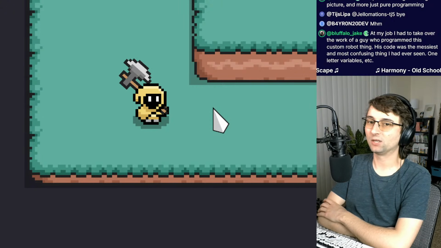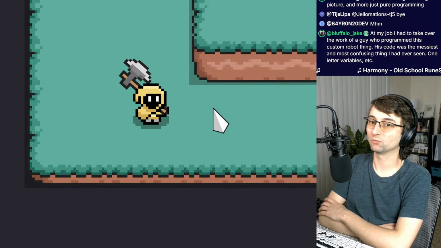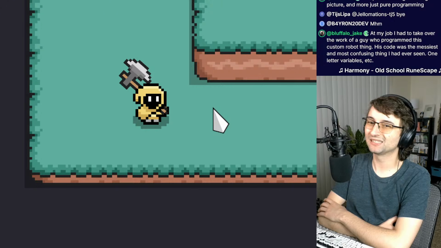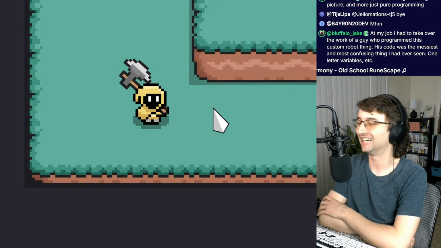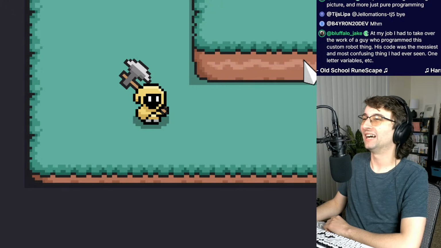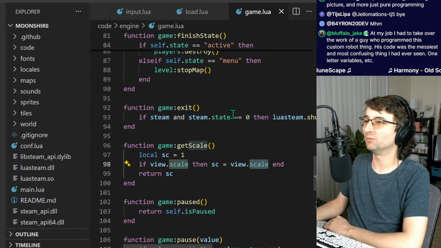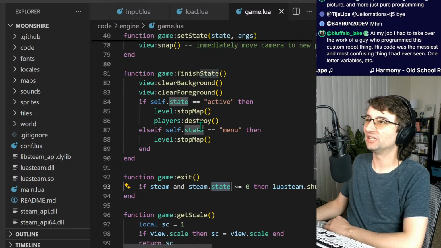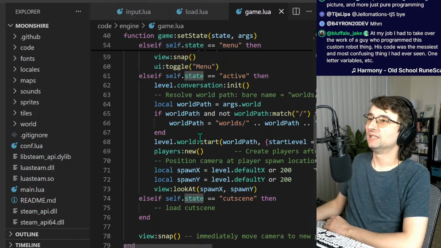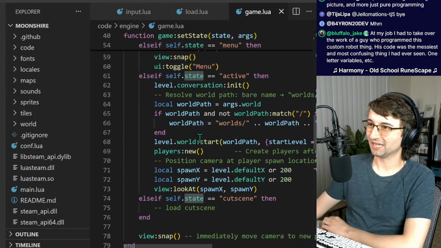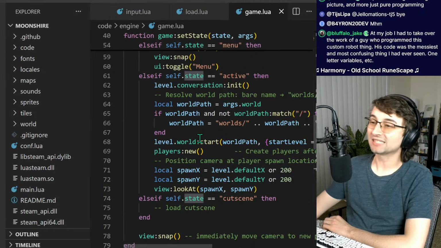At my job, I had to take over the work of a guy who programmed this custom robot thing. His code was the messiest and most confusing thing I had ever seen. One-letter variables. Oh my gosh. That's horrible. Yeah, I take great pride in my code, where I try my best to make sure that every variable is named very descriptively. Because it is tempting, you know.